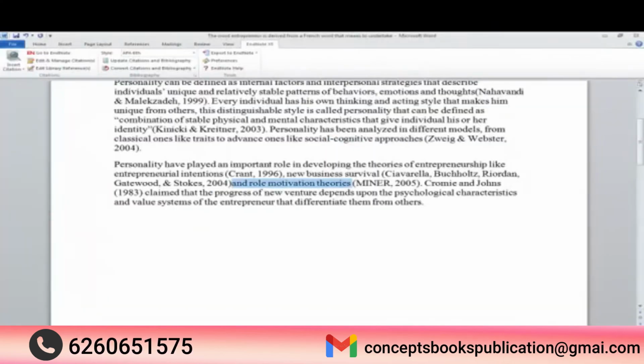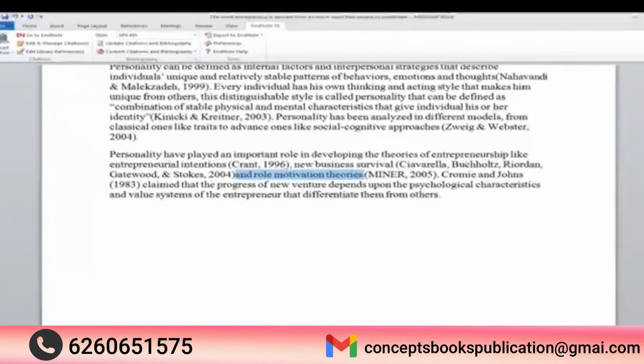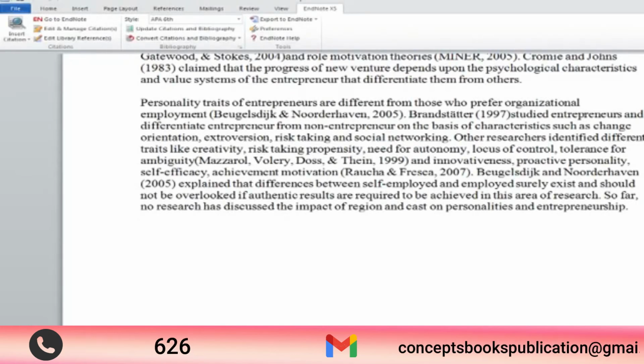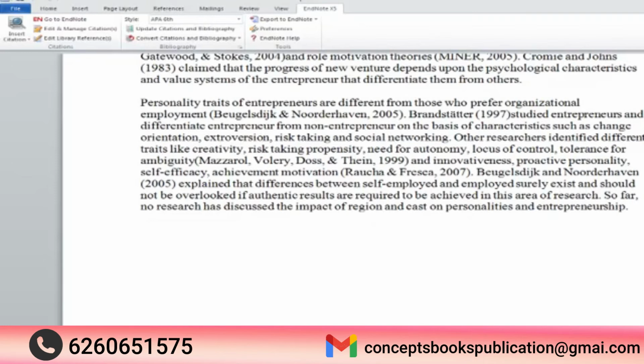Now I am going to find the gap, if any, in the literature. Let's see how I do it. As you can read in the paragraph, different researchers have studied personality and entrepreneurship with different variables, but none of them has discussed the impact of region and caste on personalities and entrepreneurship. And that may become the gap in literature or the research problem.